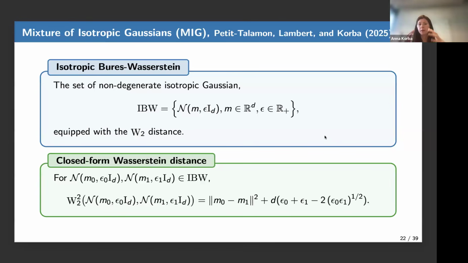Since it's a smaller space than the Bures-Wasserstein space, we inherit a lot of the properties that we had before, but it's even simpler. If you give me two isotropic Gaussians, that I denote IBW, so their variance matrices are proportional to epsilon 0 identity and epsilon 1 identity, I still have the same Euclidean squared norm between the means. And now the Bures distance, remember it was written in terms of sigma 0, sigma 1, and square roots of the matrices. It reduces to this formula, which is just, you give me two positive scalars and I can compute that. So it's very nice.